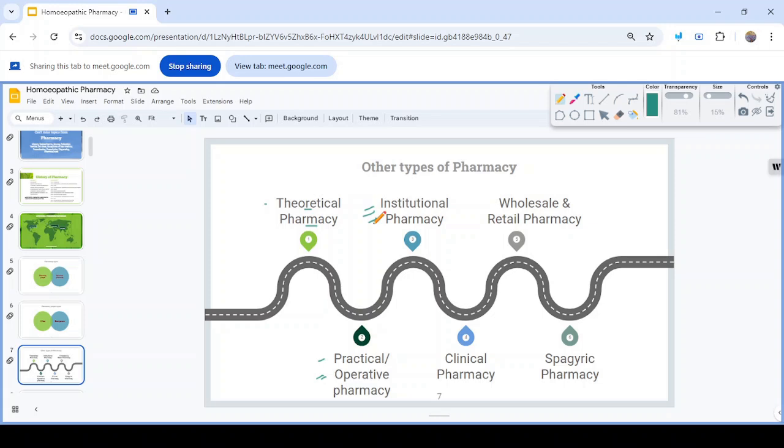There may be a separate institutional pharmacy, but in India, where the official homeopathic pharmacopoeia is there, we can't make a separate kind of preservation, preparation or collection rules, because these are fixed. We should follow the official homeopathic pharmacopoeia. But we can make some different arrangement in the dispensing area. In dispensing, the institution may follow its own rule.